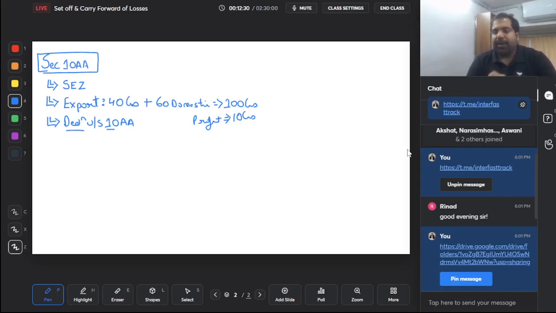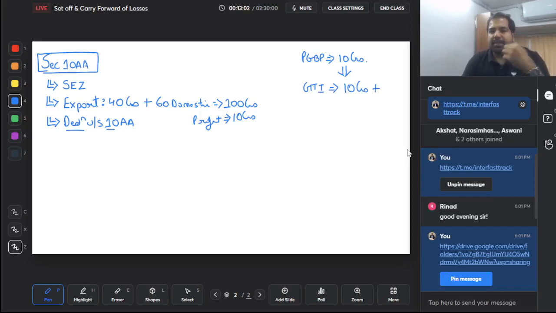Now I'll give you a full idea about what happens. First, forget 10A, forget that this is export, this is SEZ. Just like any government, do you want to tax this profit? Yes. So in PGBP, this 10 crores will be parked, and the government would want to tax this 10 crores. Yes, in which room they will want to tax it? In PGBP. The 5 rooms come together, clubbing set off happens, and this comes into GTI. So in my GTI, I will have other incomes also, and this 10 crores.